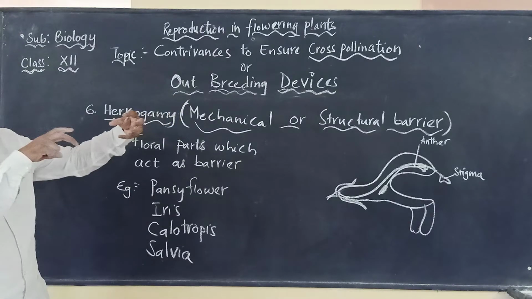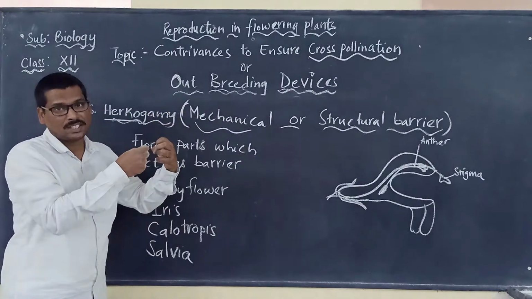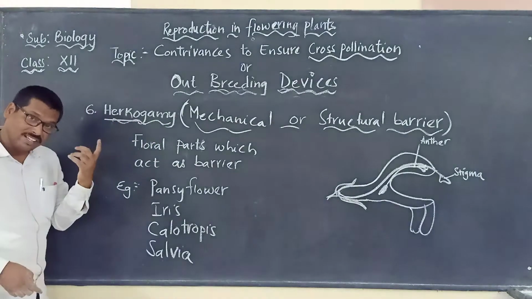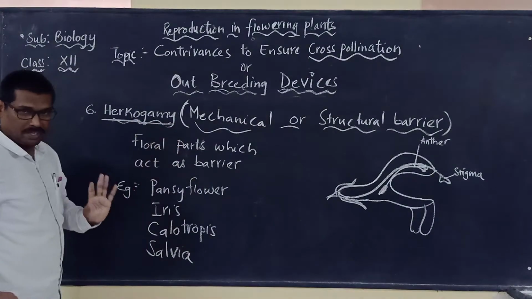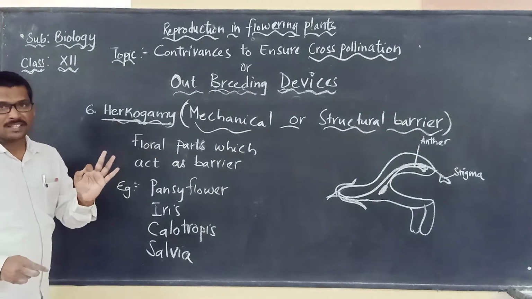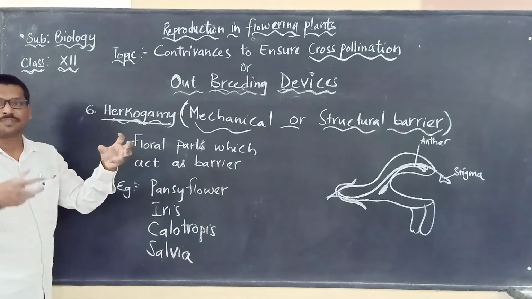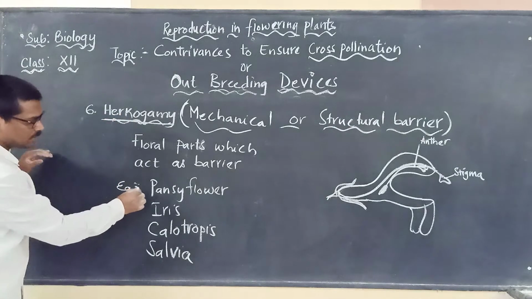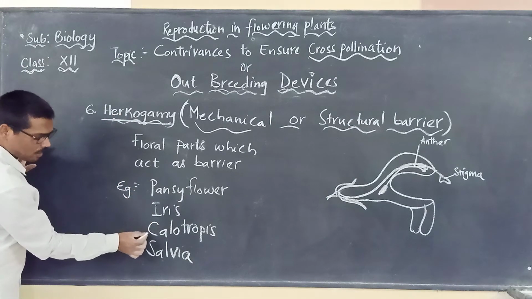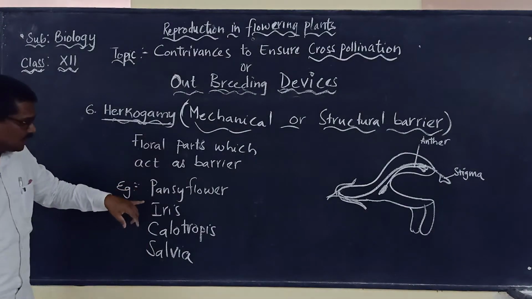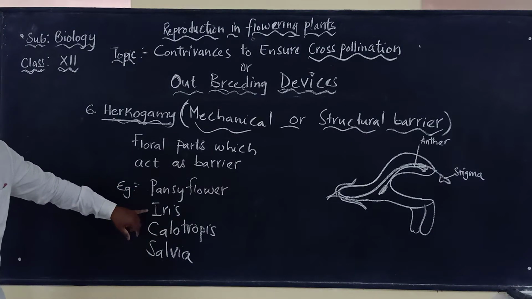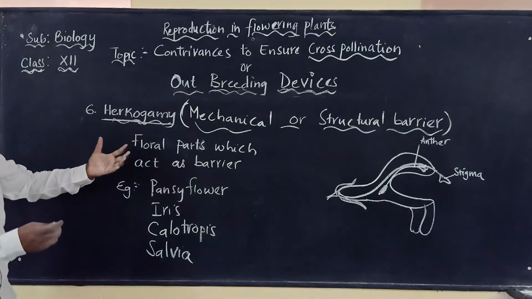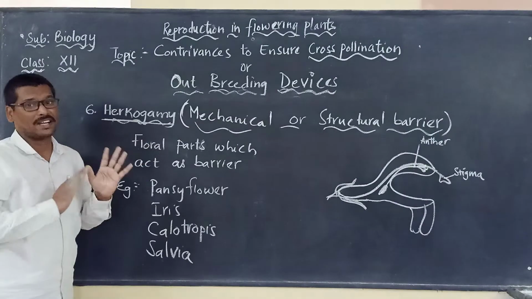So the male part and female part may not be very close to each other, or otherwise they are being blocked by some other floral parts. In such a case we are calling it hercogamy. So when any floral part is blocking the male part from the female part, we call it hercogamy. The best examples are pansy flower, iris, calotropis and salvia, where any floral part may act as a barrier.